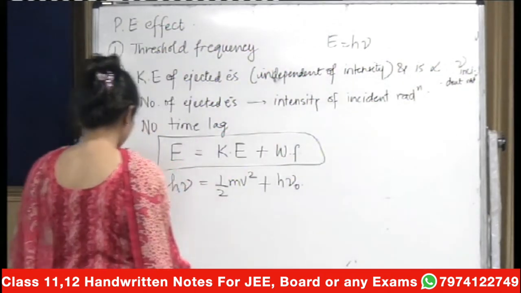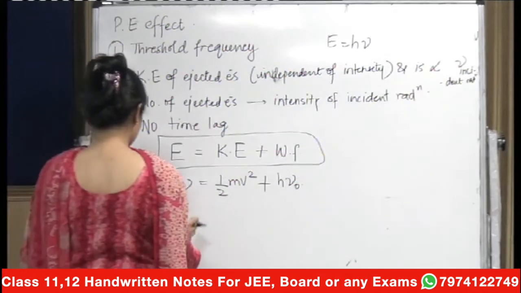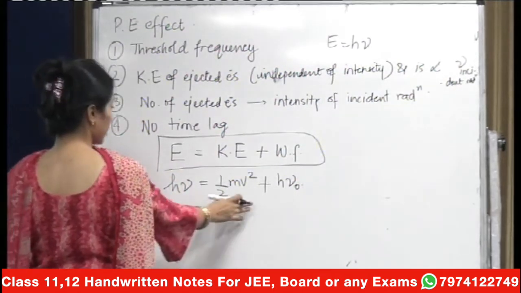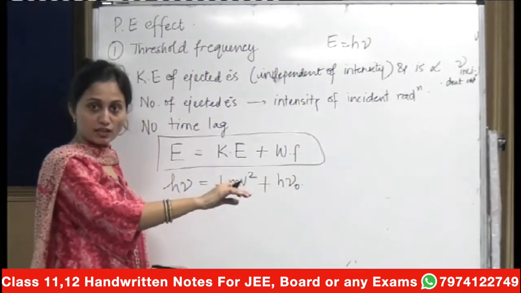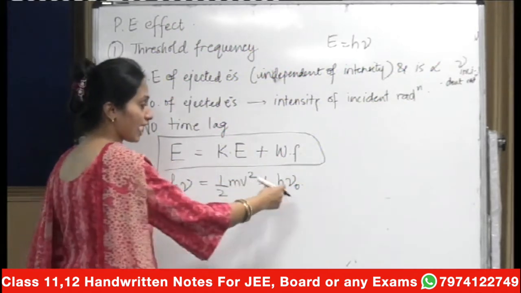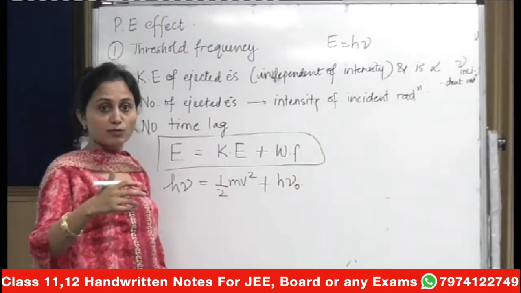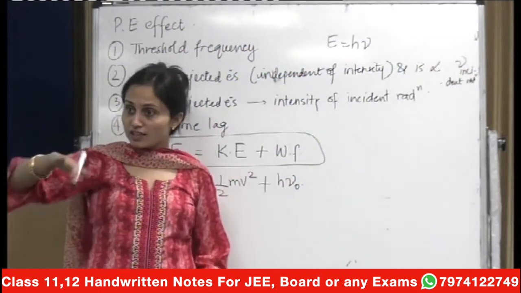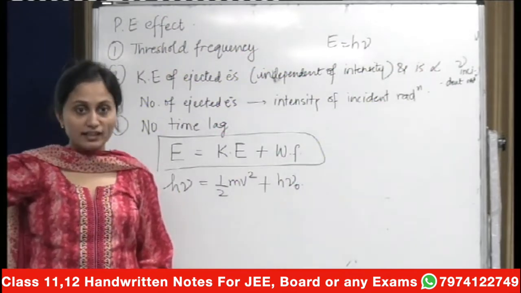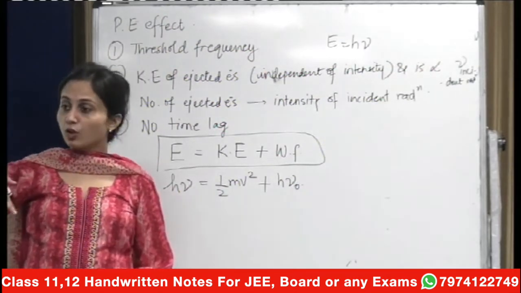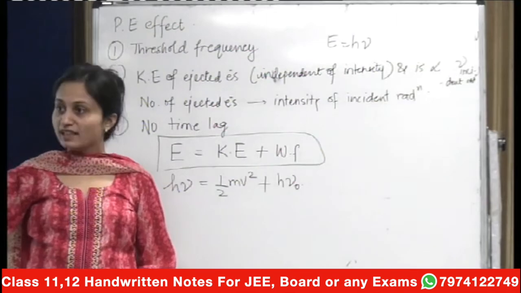I repeat it again. Here what we have is that the initial energy is equal to the kinetic energy plus the residual energy. You can actually call it the work function because it is only after this energy has been utilized by the molecules that they are now getting ejected, and the electrons which are getting ejected also have some kinetic energy.